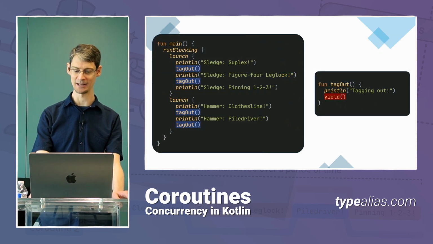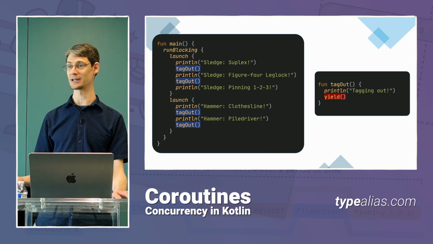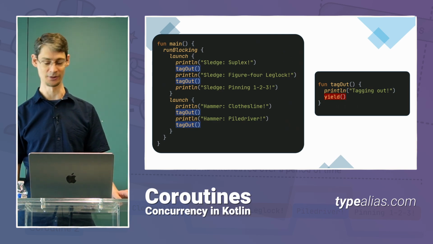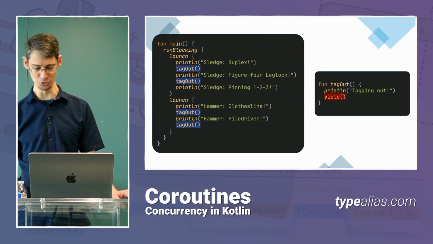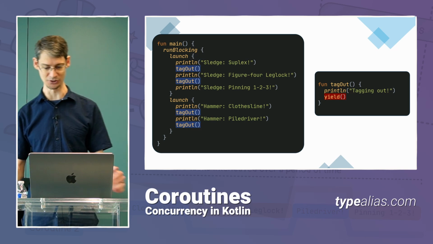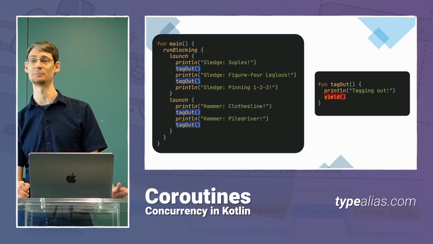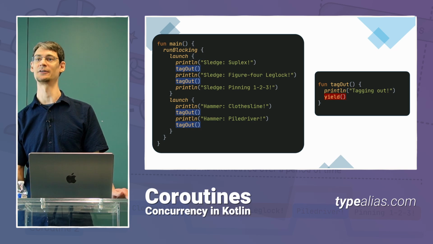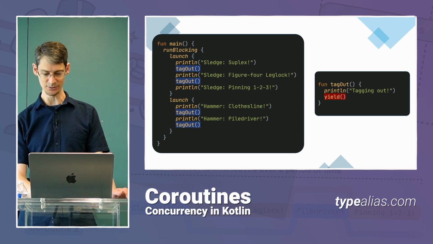Now, what about those times when we want to extract a function? For example, maybe every time a wrestler tags out, we don't just want to yield the ring, but we also want to print a line to the console. Well, our usual idea would be to just create a new function and move the yield call inside of it. For example, here I've got the new function named tagout, and we're printing a line there and then yielding. But as you can see, that didn't work.